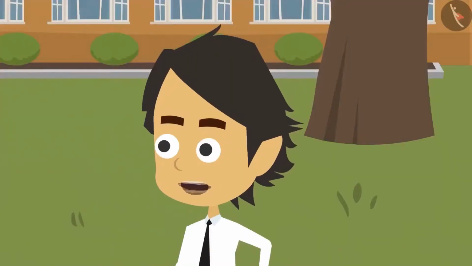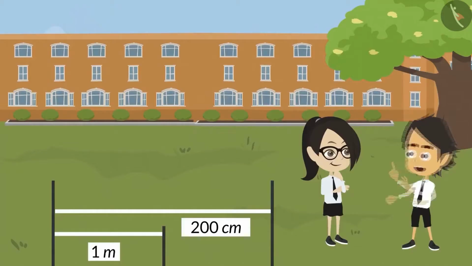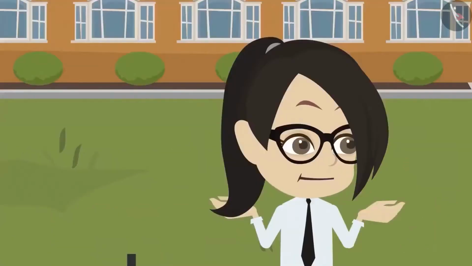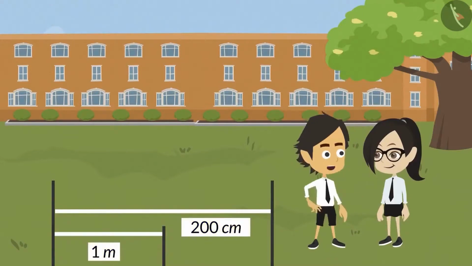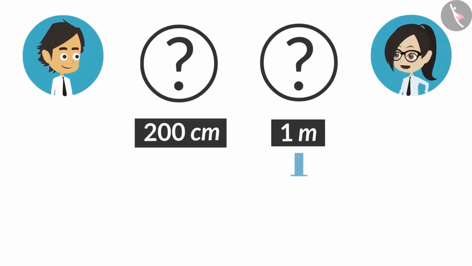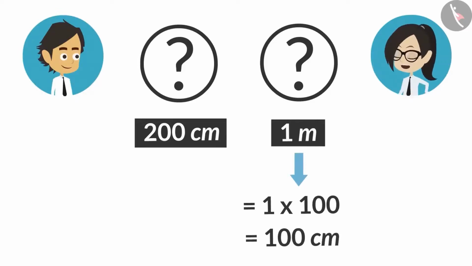When you are asked to compare lengths written in different units, then first write both of them in the same unit. Meaning? Look, one length is in centimeters and one in meters. Then write down both the lengths in meters by converting centimeters into meters. Okay, now I understand. To convert a meter into centimeters, we will multiply it by 100. So we can write it as 100 centimeters.